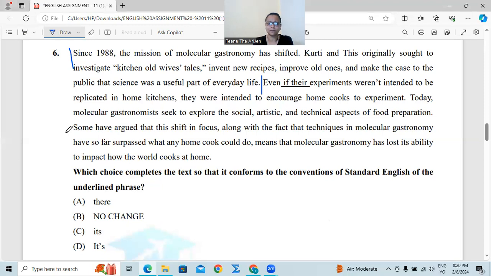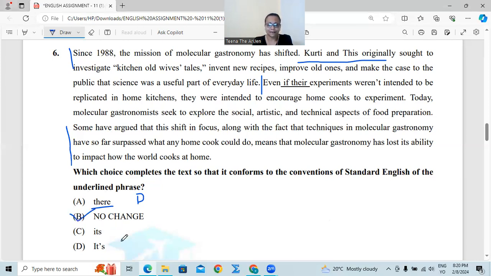Even without reading this big part, let us see the choices. Even if they experiment, even if they are Kurti and someone originally sought. Okay, so there are some missions of molecular gastronomy, and some type of researchers. So even if they are THEIR, yes, correct. They are experiment. Okay. They are THEIR, this is reflecting a place. Adjective, not a pronoun. Number B, no change. Yes, this is the answer.